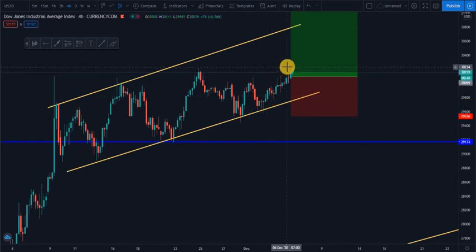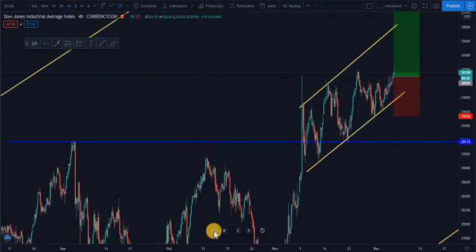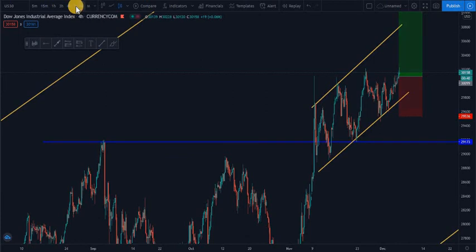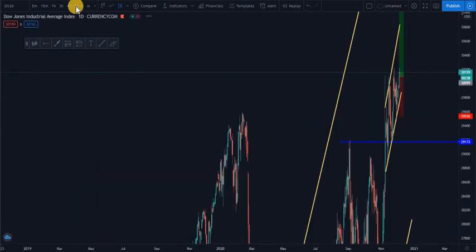Why did we take the buy opportunity? It's because it's clear. When you look at the overall, the market for us was a bullish market. And then we were like, you know what, let us only capitalize on buying, because you know that the market has more power when you buy.